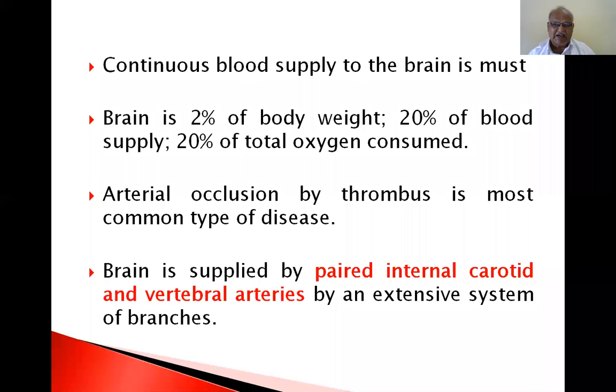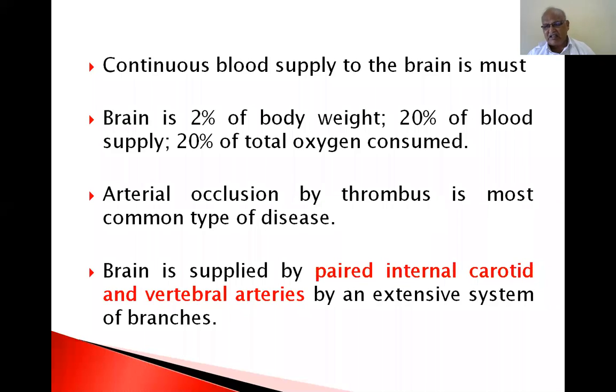So which particular artery is damaged, which particular vein is damaged, or where a particular embolus is present in a particular artery supplying a particular part of the brain. So definite signs and symptoms are produced. By observing the definite signs and symptoms in a patient who comes to your OP, you can identify where the lesion is.